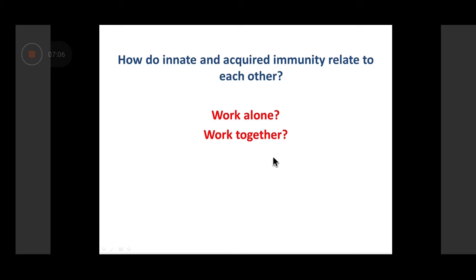In fact, in some instances, you'll find that both of them are acting together. So the question is, how do the innate and acquired immune responses relate to each other? Do they work alone or do they work together? Please remember, both are true. They work alone also, and they help each other out also. It's not as if they always work in isolation. They work alone, they work together, and they in fact help each other out. And then they become much more efficient.